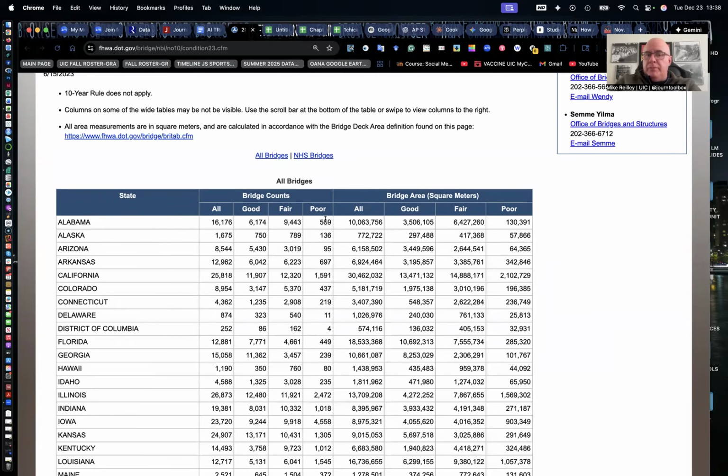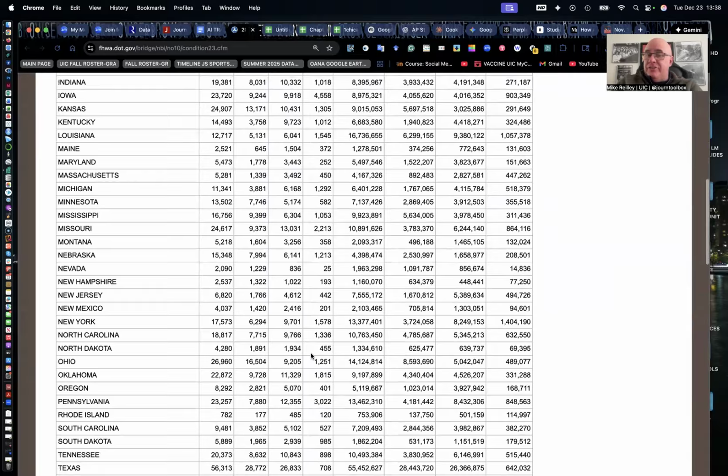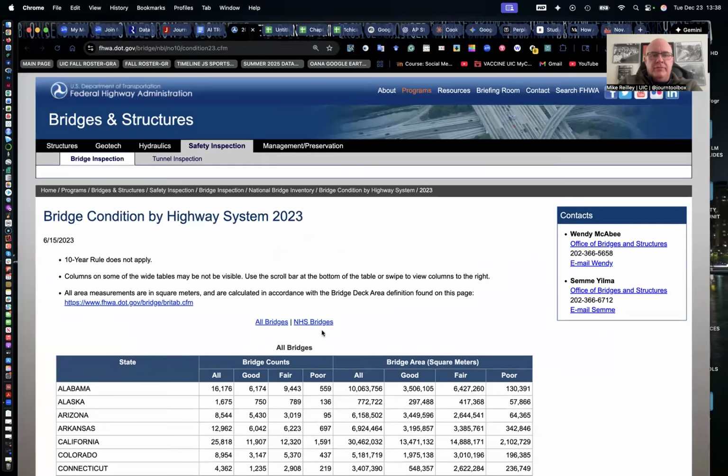We're actually going to take the fair and poor bridges and add them together and divide by all bridges and see what percentage of fair or poor bridges there are in each state, and which states are the outliers, the highest and lowest. Pretty simple exercise, but a good way to learn.